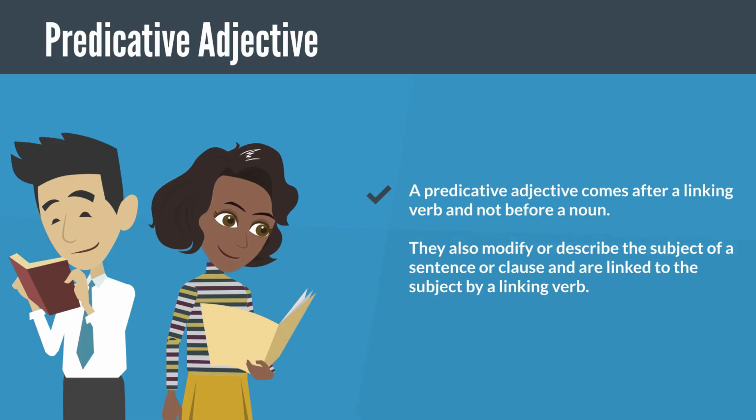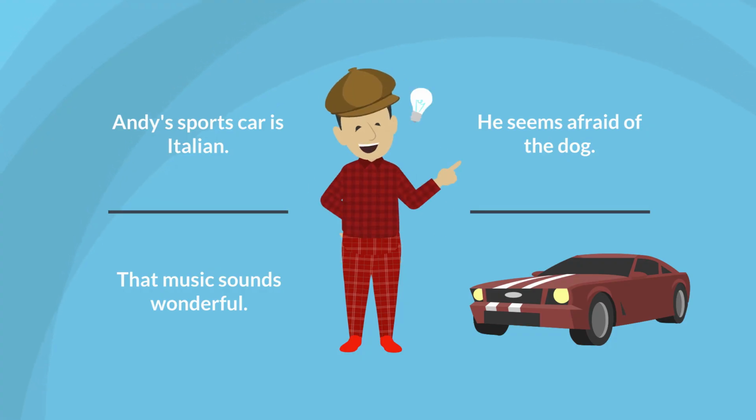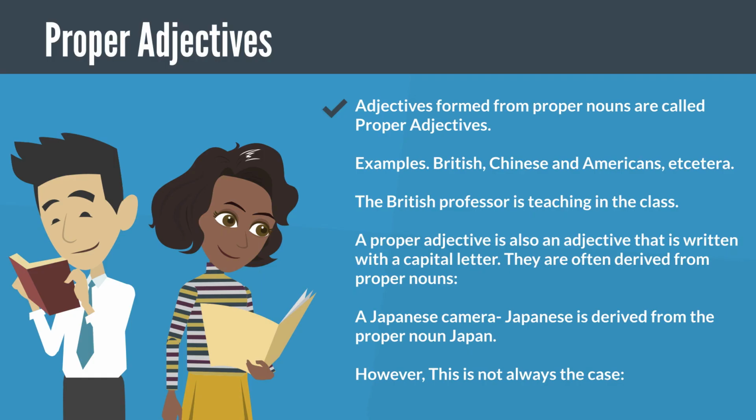A predicative adjective comes after a linking verb and not before a noun. They also modify or describe the subject of a sentence or clause and are linked to the subject by a linking verb. Andy's sports car is Italian. He seems afraid of the dog. That music sounds wonderful. Adjectives formed from proper nouns are called proper adjectives.